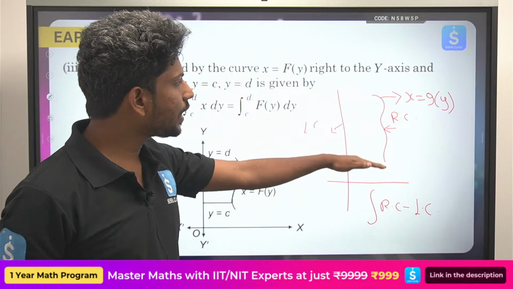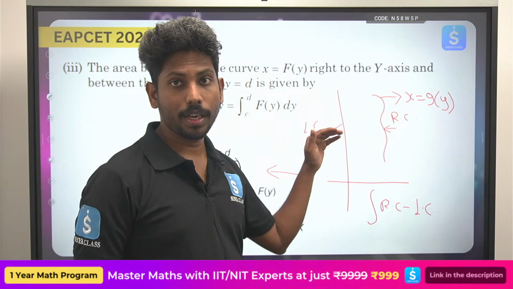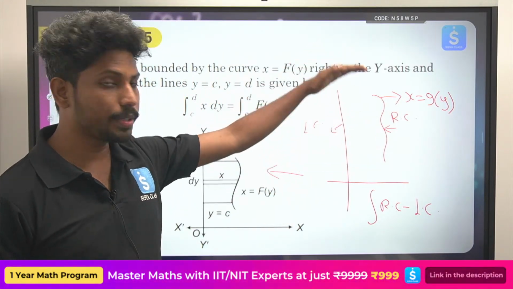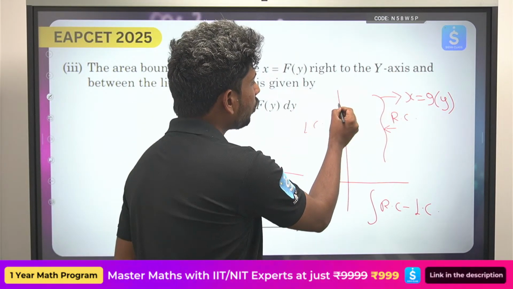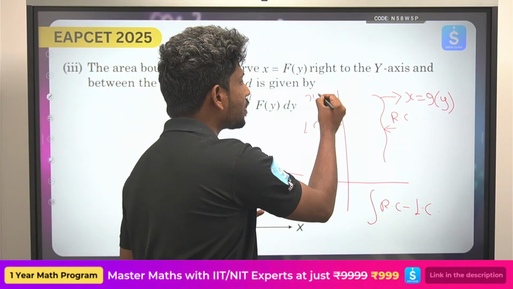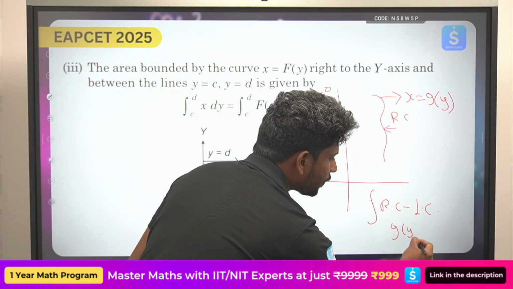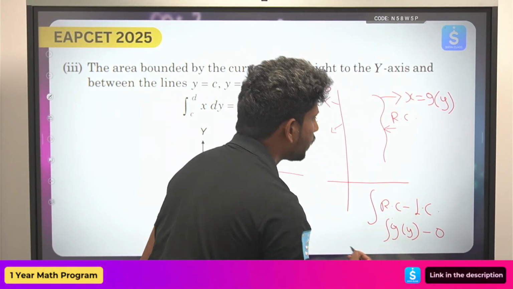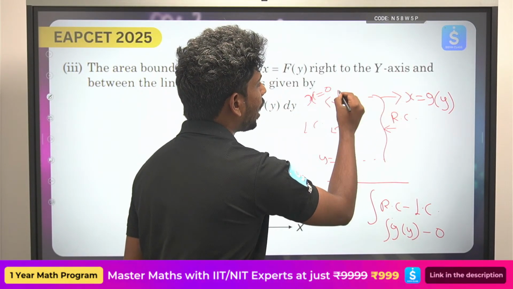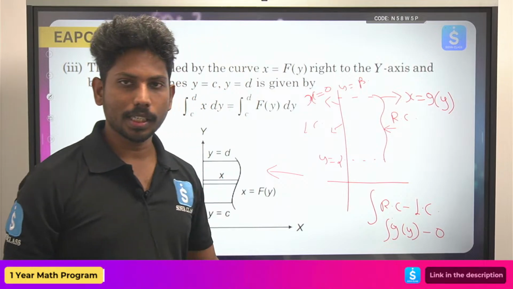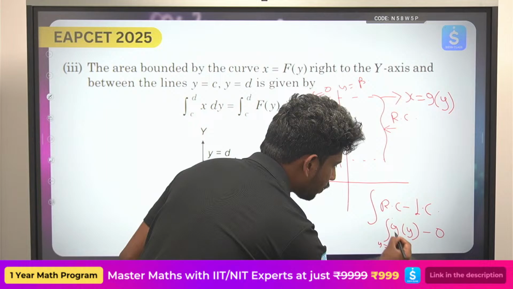Okay, so when you are writing x in terms of y, the graph will be somewhat related to the y-axis. Whenever you have y equals f of x, the graph will be about the x-axis. Okay, idi okati gurtu pettukondi. So what will be the equation of the y-axis? That is nothing but x equals 0, isn't it? x equals 0. So right curve enti, g of y; left curve enti, x equals 0. Now the limits will be, suppose, y equals alpha to y equals beta. Okay, you can take the same thing, y equals alpha to y equals beta.